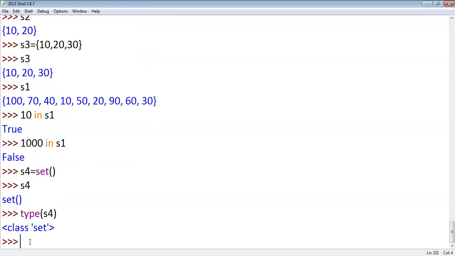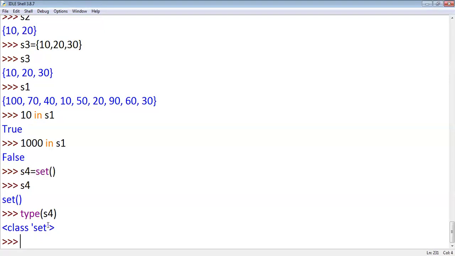Suppose I'll tell you the advantage of set. I have a list. Is it clear or shall I explain it again? Is set clear or not? No, sir. Can you explain S4 again? Okay. See, what is S4 here? It is an object. Here I am creating an empty set. How to create an empty set? S4 equals set, when you write the set function, it creates an empty set.